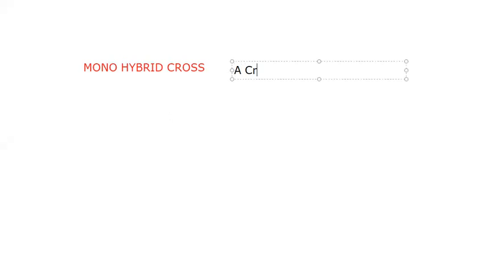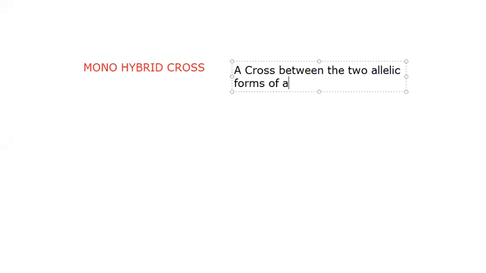A cross between the two allelic forms of a character. So the question will arise: what is a character, and what is an allele? All of that will be cleared here. The monohybrid cross is a cross between the two allelic forms of a character.